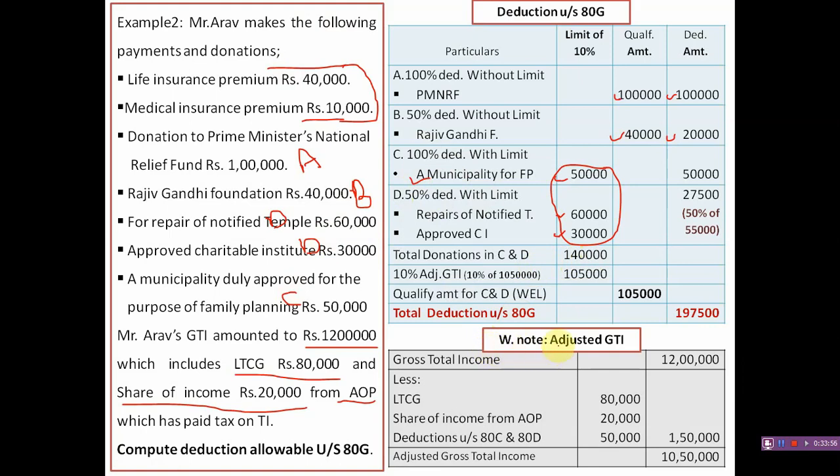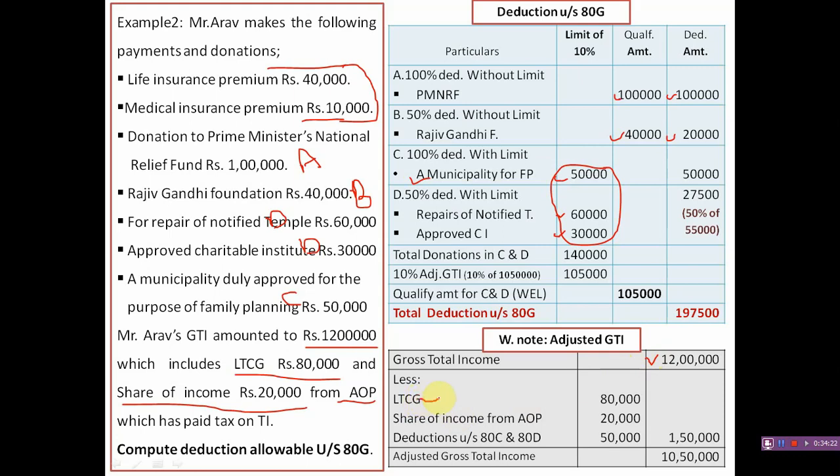See the working note of adjusted gross total income. Gross total income as given is 12 lakh. 4 items are to be deducted from the gross total income to get the adjusted gross total income. Those 4 items are long-term capital gain, short-term capital gain under section 111A, share of income from AOP, and deduction under section 80C to 80U except 80G.